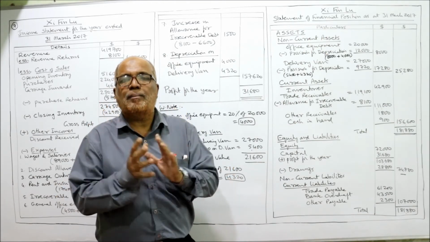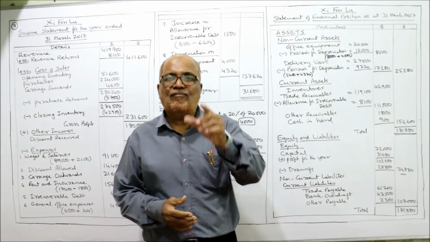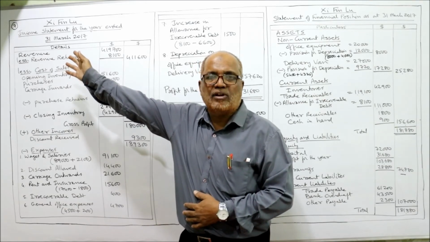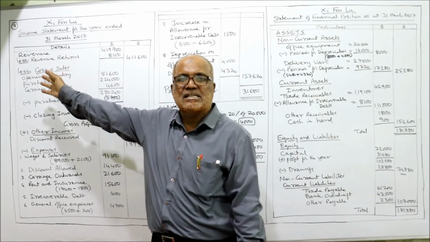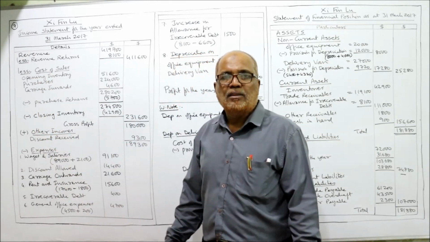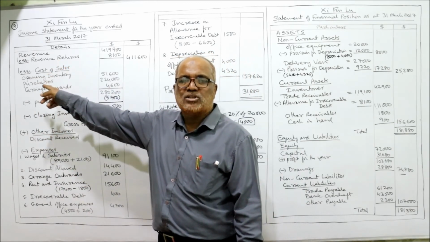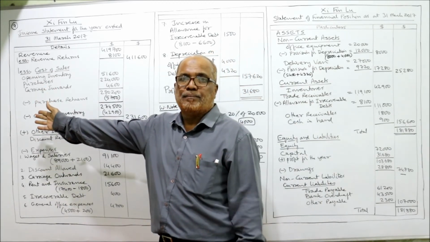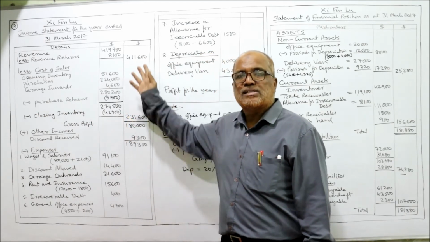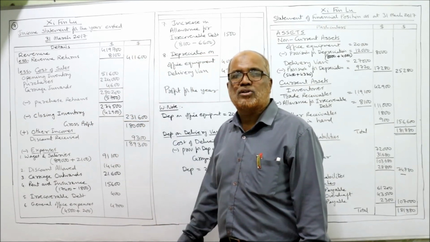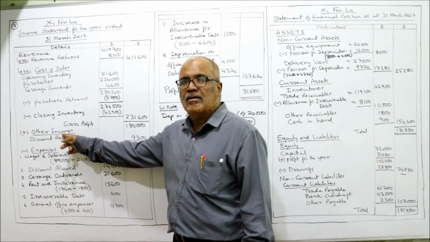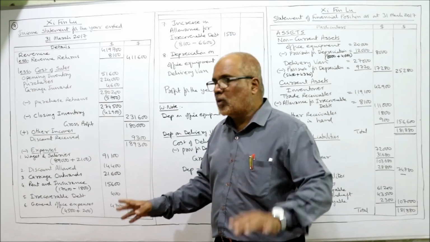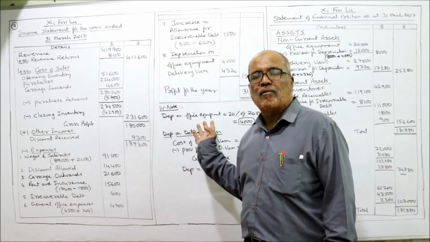And you must remember the marshalling of the items, the format of the items. So to find out the profit, first we take the sales revenue minus sales return, net sales. From net sales revenue, deduct the cost of sales. The cost of sales consists of opening inventory, add purchases, add carriage inwards, minus purchase return, minus closing inventory. You will get the cost of sales. So sales minus cost of sales, you will get the gross profit. To gross profit, if other income is there, in our problem we have other income, discount received, add up, we'll get total income. From total income, deduct all expenses, we'll get the profit for the year.